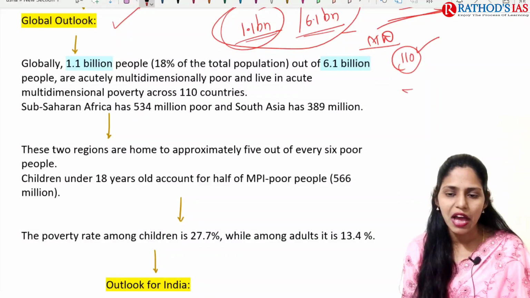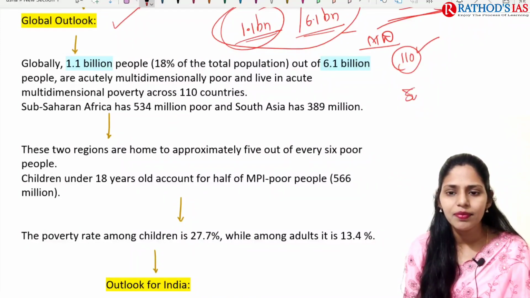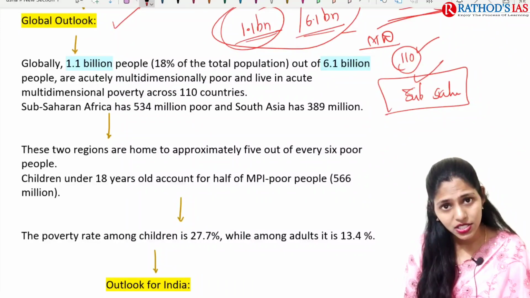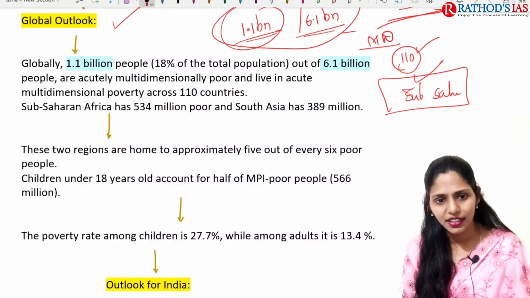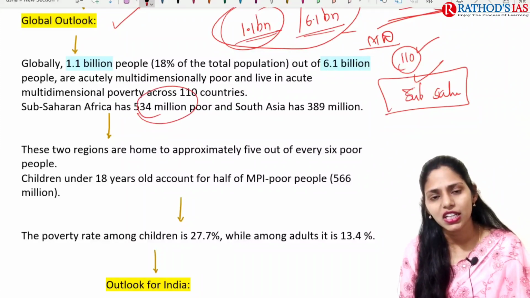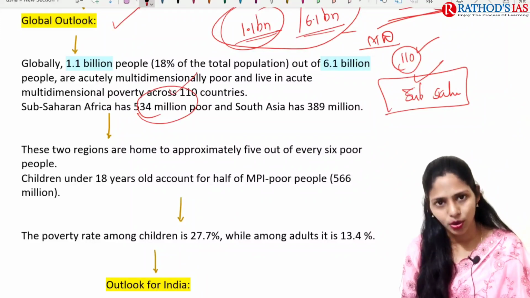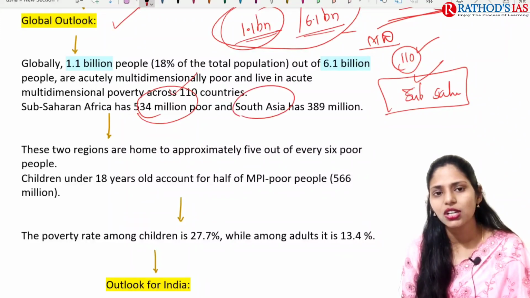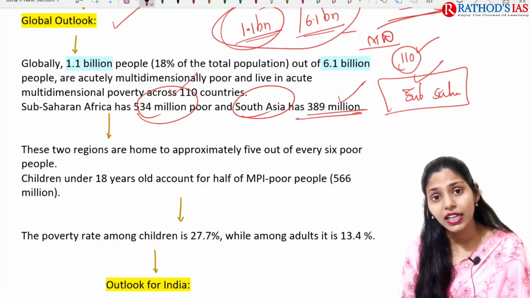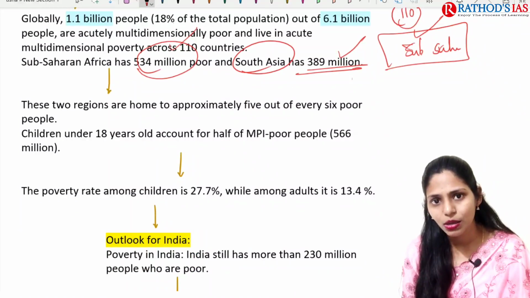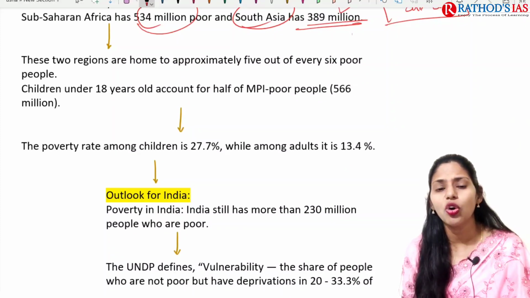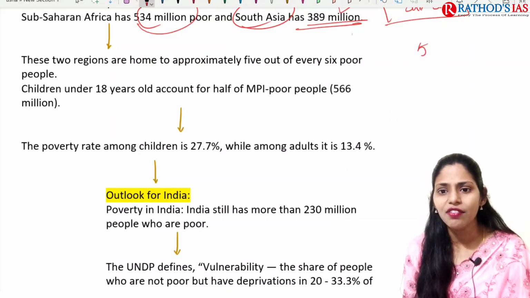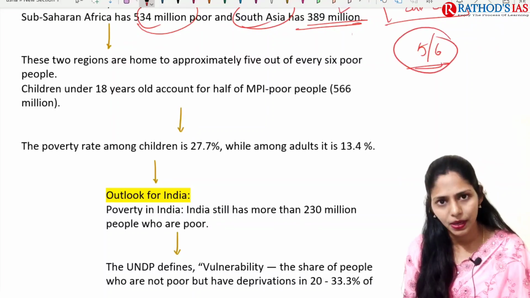In sub-Saharan Africa, where the Sahara Desert is spread, about 534 million poor are present. In South Asia, 389 million people were living in poverty. These two regions are home to approximately 5 out of every 6 poor people.